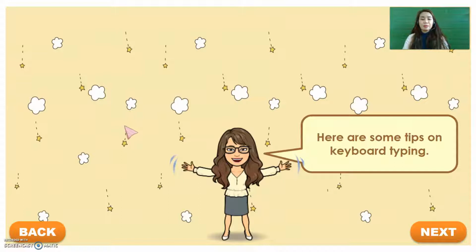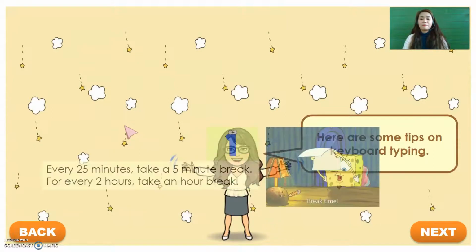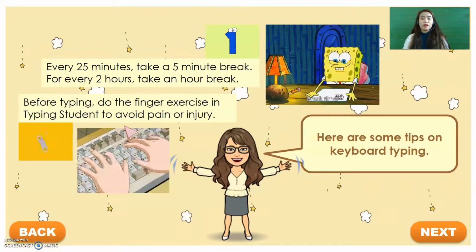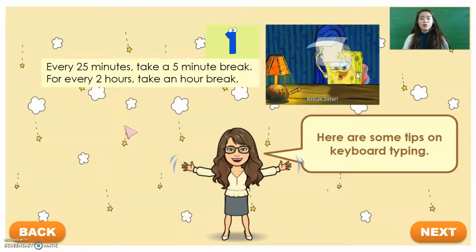Here are some tips on keyboard typing. First, every 25 minutes, take a 5-minute break. For every 2 hours, take an hour break. Do not exhaust yourself. Take care of your eyes and remember that you can't be a fast typer by just typing all day. You will need practice, but make sure that you also rest.